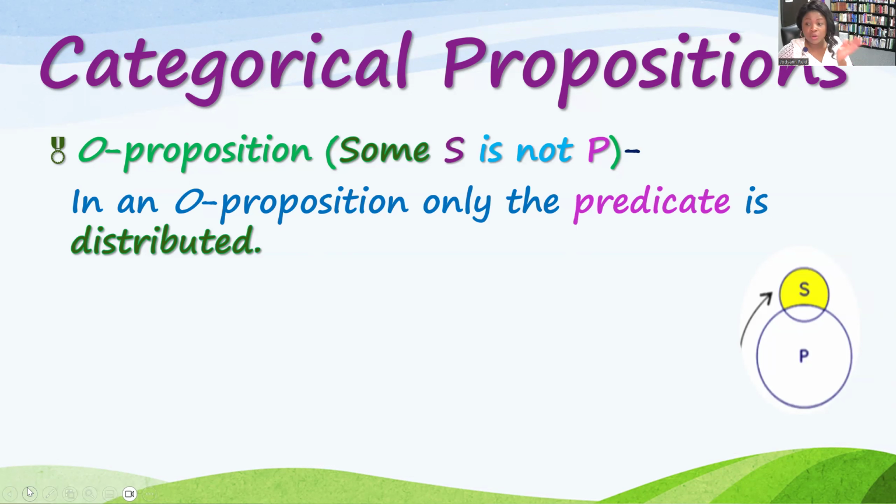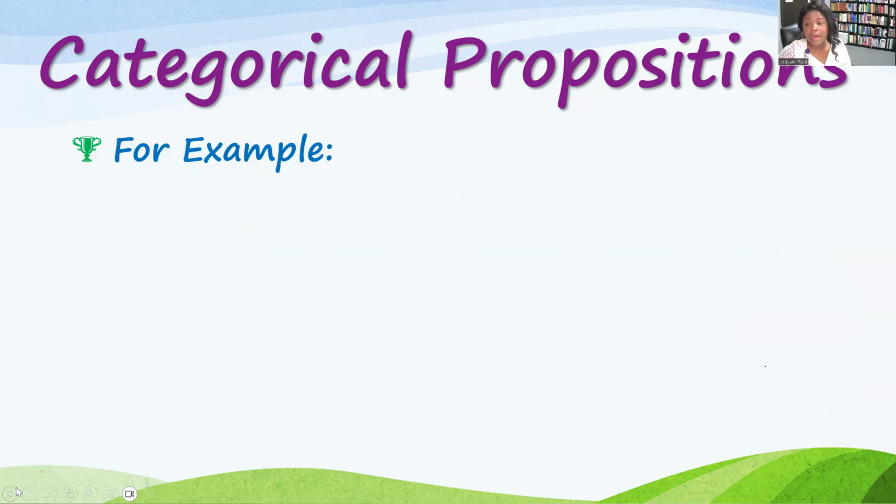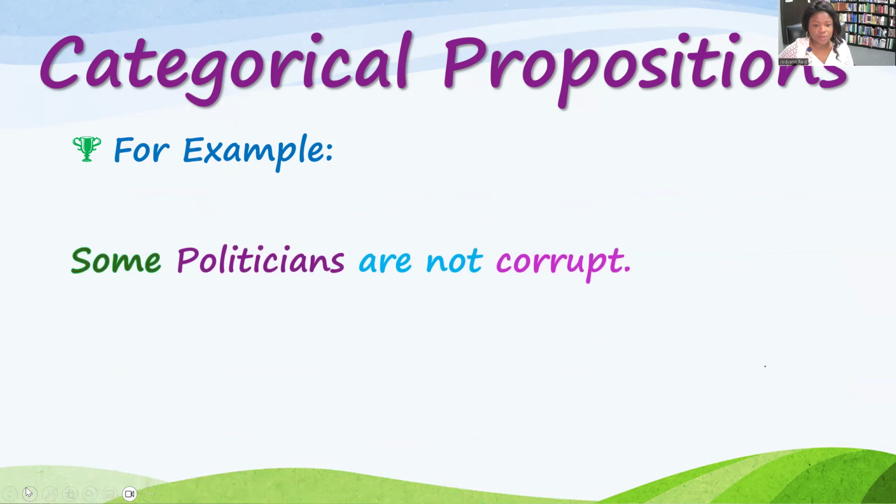So negative subjects and predicates, distributed. I'm so sorry, I keep saying undistributed. So in a type O proposition, the subject is undistributed and the predicate is distributed.